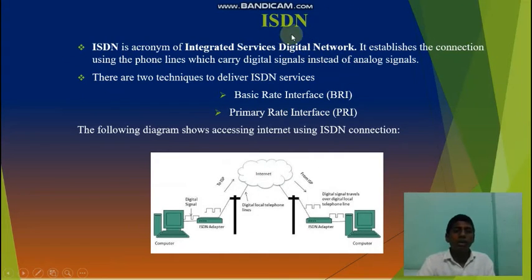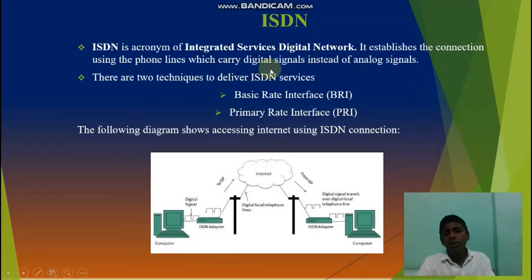What is ISDN? ISDN is an acronym of Integrated Services Digital Network. It establishes the connection using phone lines which carry digital signals instead of analog signals. In a dial-up connection, the analog signal is received and the modem converts it to a digital signal. Here, while receiving itself, we receive a digital signal instead of an analog signal.